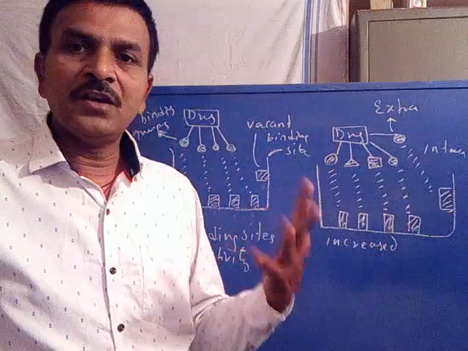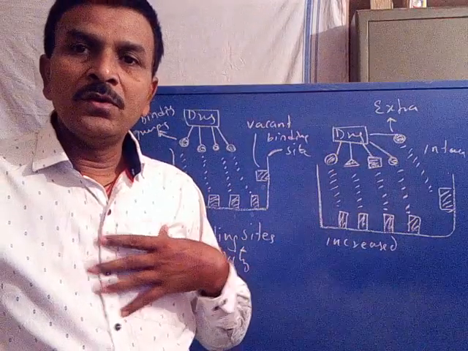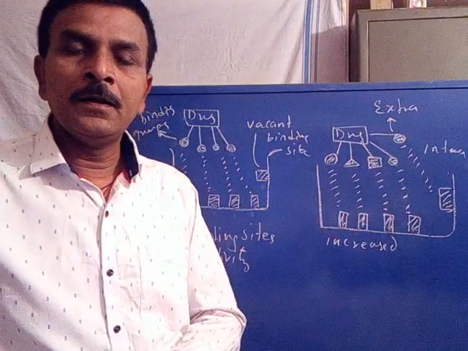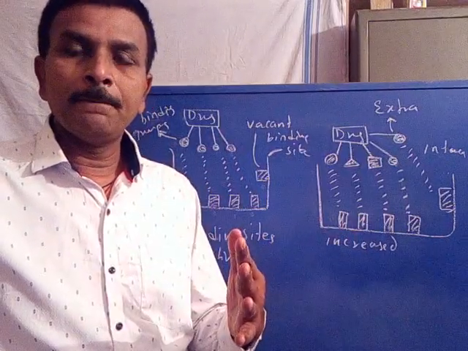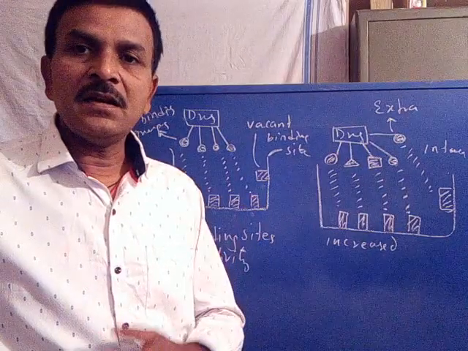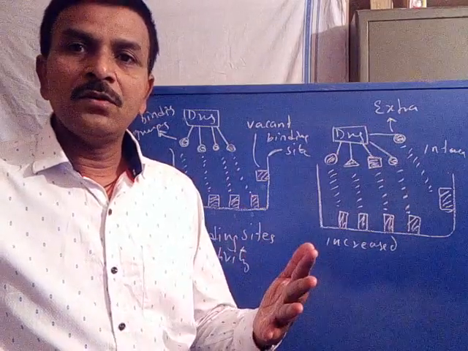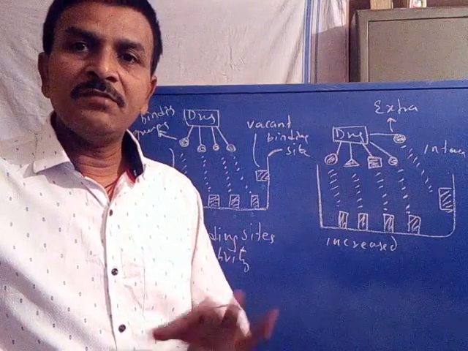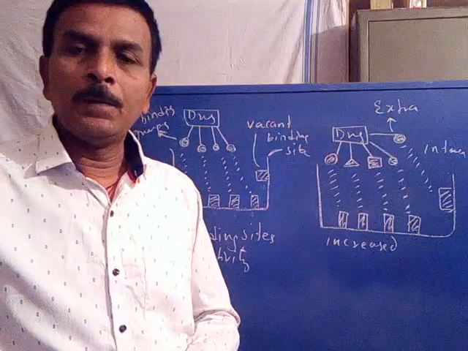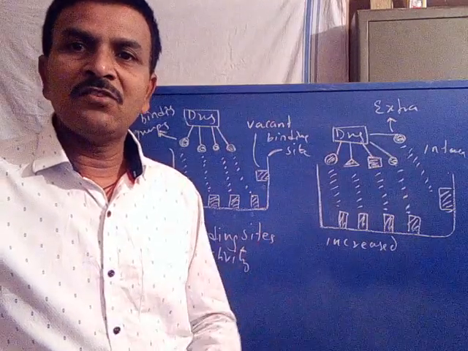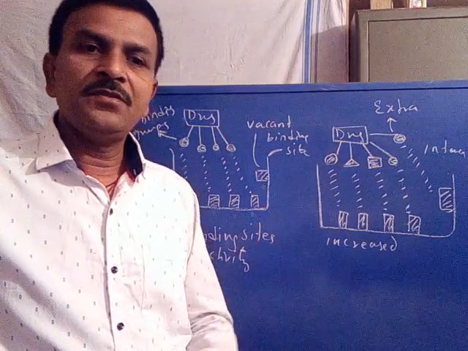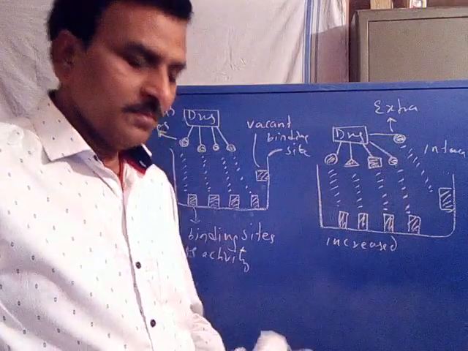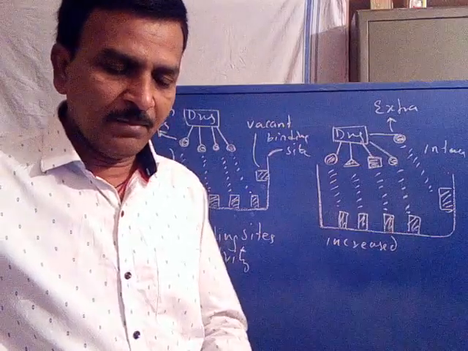By introducing extra functional groups or extra binding groups sufficient with respect to the number of binding sites available at the target, so that the lead can interact with all binding sites of the target with all its binding groups, so that the drug is strongly interacted with the target, hence the activity will be more. Now we have a specific example of an antihypertensive drug.